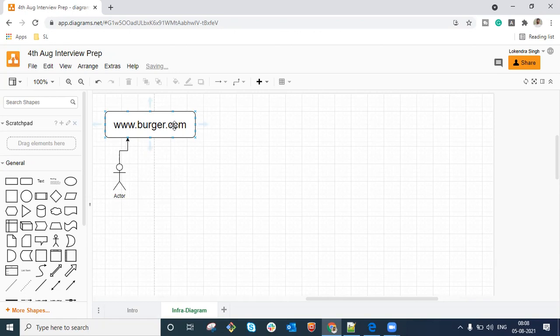Now what happens, guys? Any idea how a website works and how we resolve a website? Usually people have questions like how will you design a three-tier architecture, and these sorts of questions will be there in your interview. So what we are going to understand here is, if there is a website like burger.com or google.com or whatever, how do we manage that? These are the things we are going to discuss today.